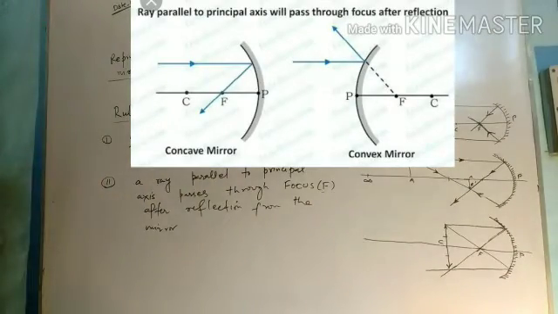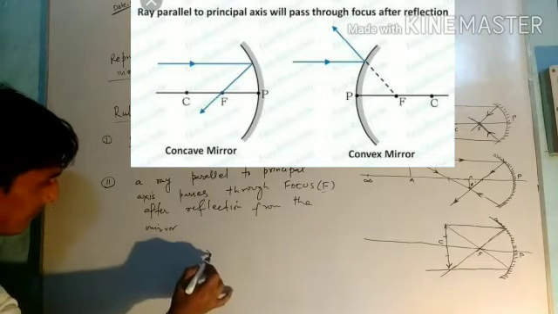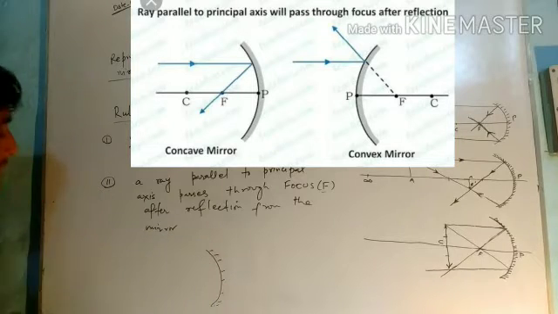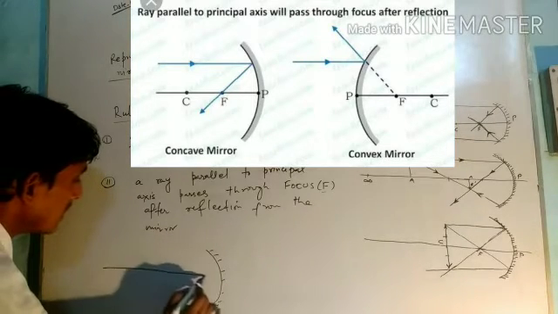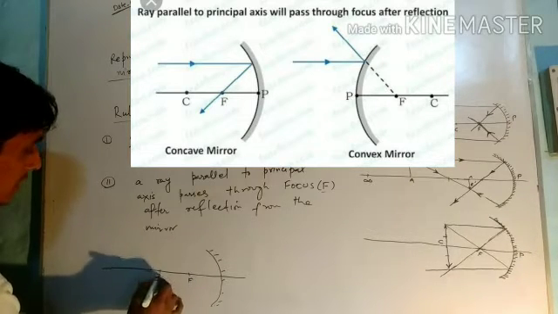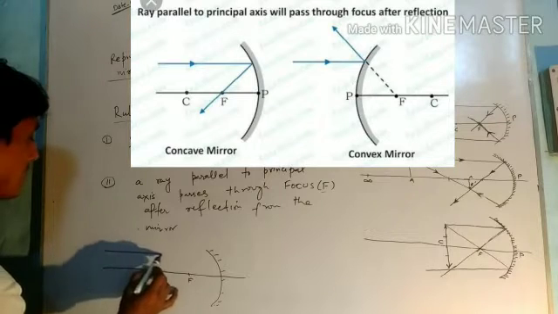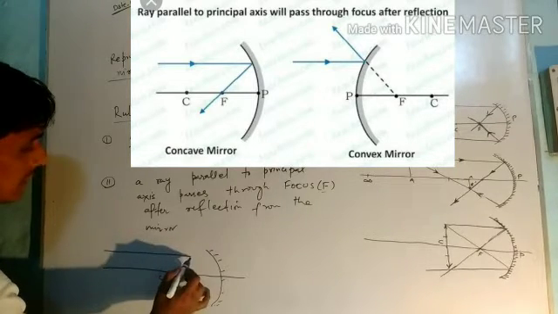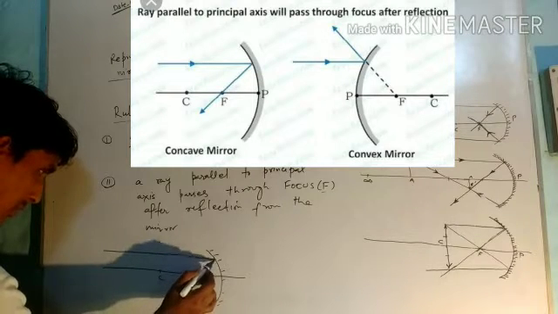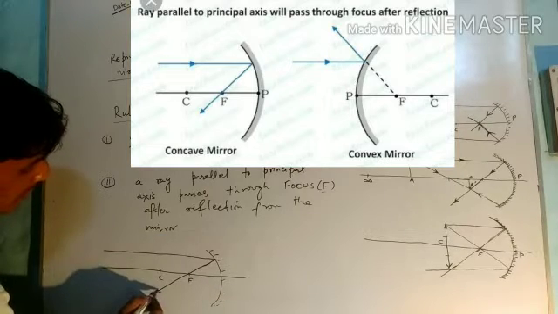You can see in the diagram, suppose this is a concave mirror, and this is the principal axis, this is the focus, and this is the center of curvature. Any ray which is passing parallel to this principal axis will pass through focus after reflection from the mirror.